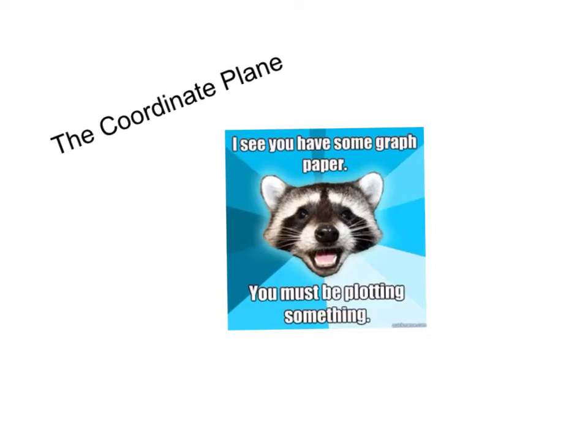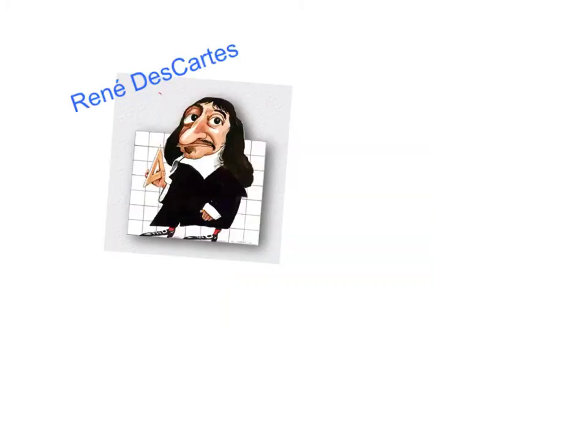Let's talk a little bit about the history behind the coordinate plane. Now, the technical name for the coordinate plane that you are used to is the Cartesian system. Cartesian, and it's named for this guy right here. Descartes, René Descartes. He was a French dude, and he lived from 1596 until 1650. And he was pretty important. Without him, we wouldn't have the distance formula. That's the formula that lets us find the distance between two ordered pairs.